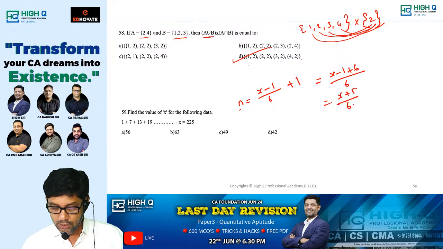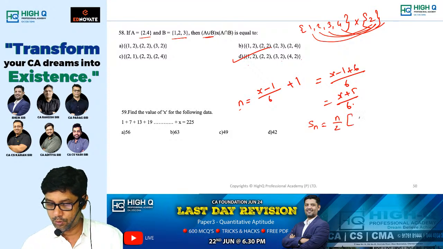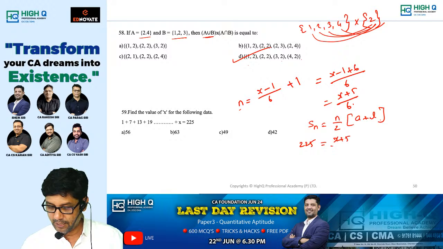Now, sum of N terms of an AP, N by 2 into first term plus last term. Sn is 225, N is X plus 5 by 6 into 2. First term is 1, last term is X. Am I right, my dear?